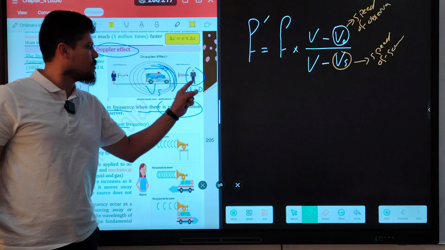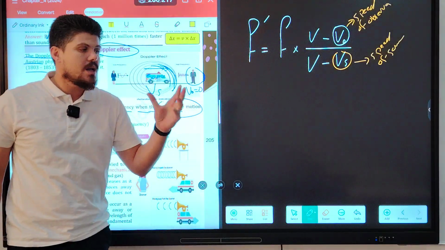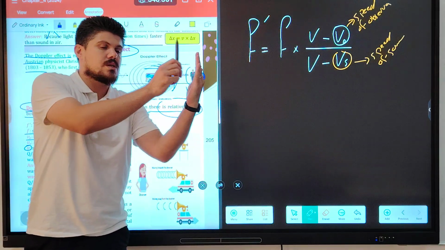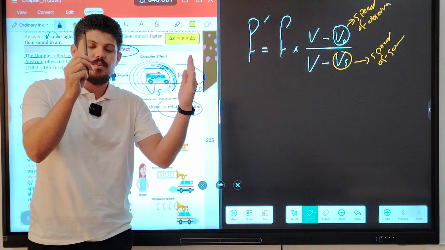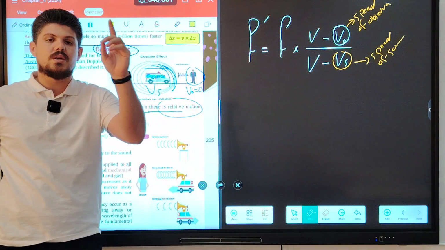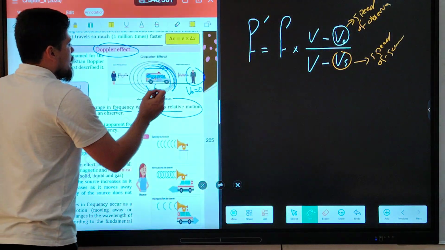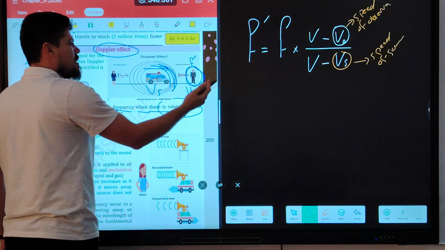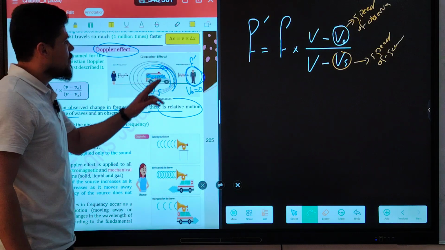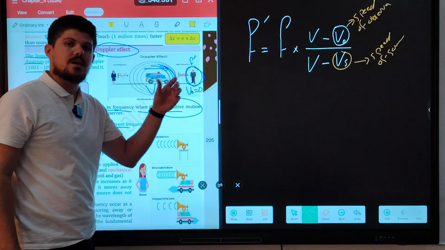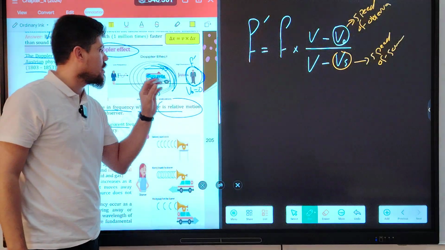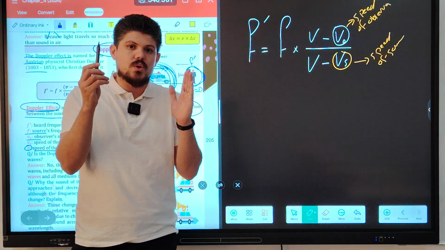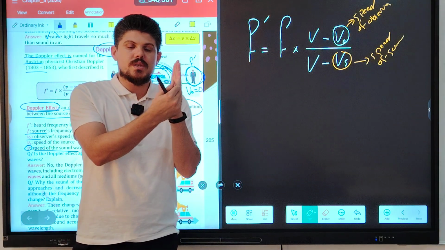Do we have relative motion between this man and the ambulance? Yes, of course. Why? Because the man is at rest and the source approaches the man. When the source approaches the observer, does the Doppler effect occur? Yes, of course. The heard frequency f prime by the observer gets higher, because the source approaches the observer.